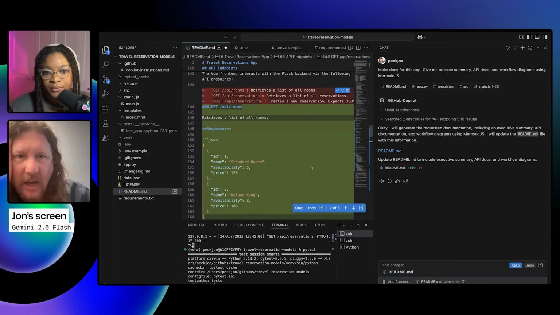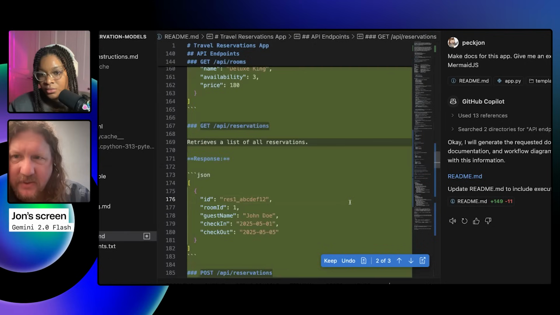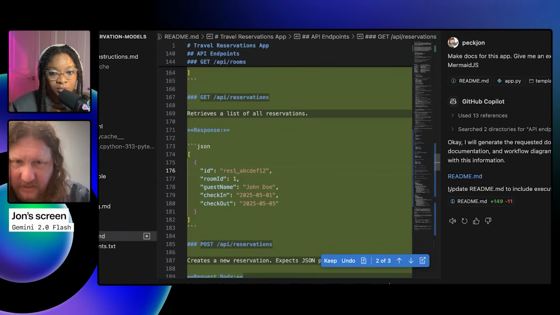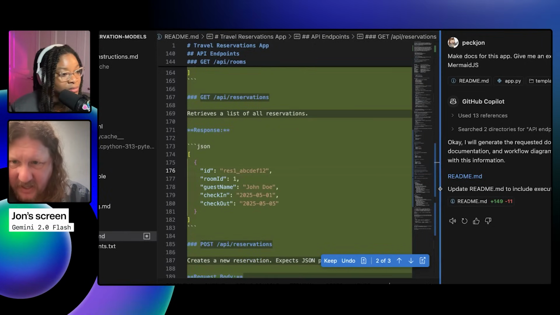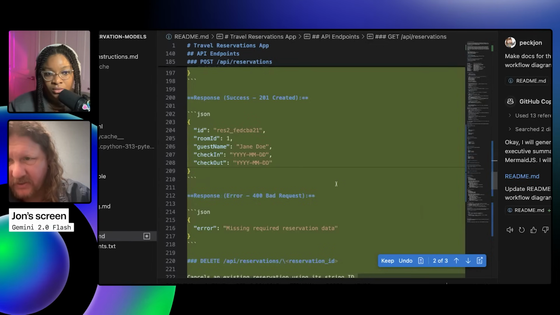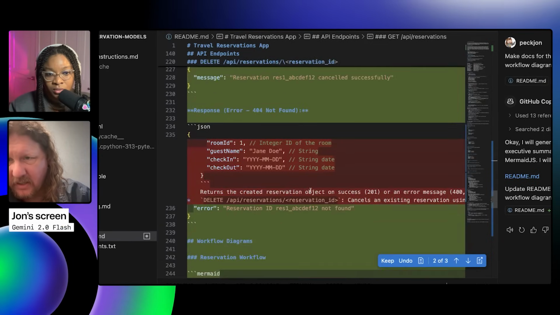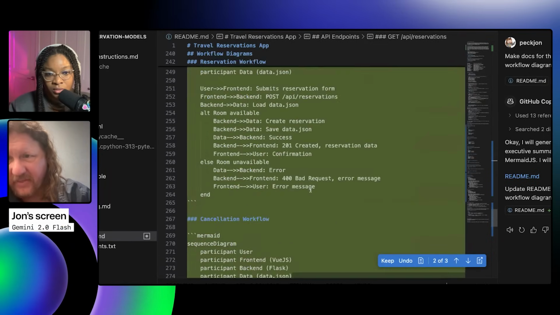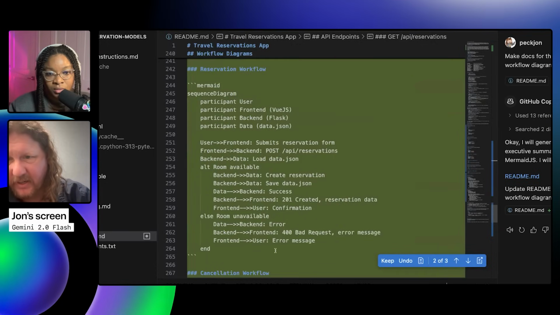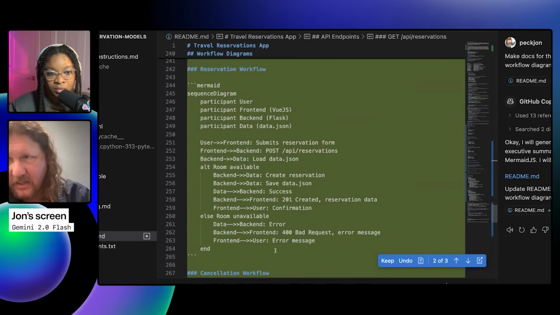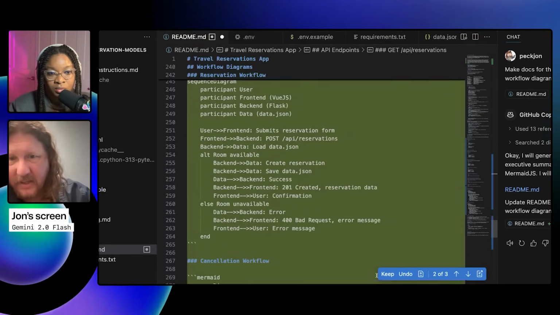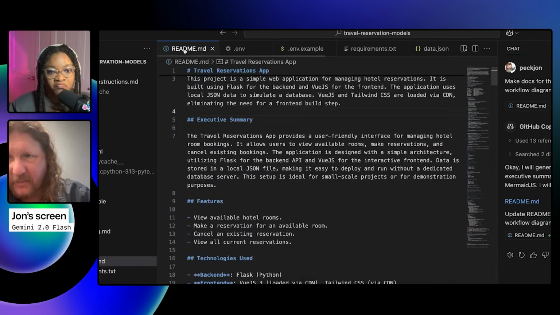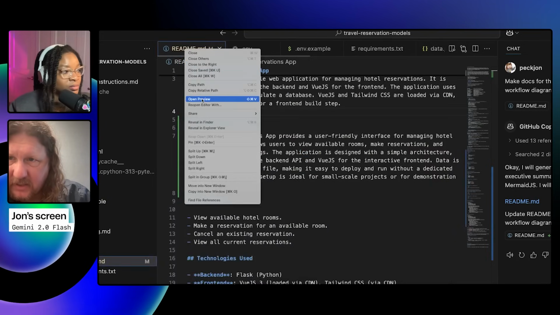There you go. I like what it gave me for output. It's telling me the API, it's telling me the POST, etc. It's got the workflow diagrams. It did it in Mermaid. Great. Let me keep this for now just so I can preview it so we can actually see what it looks like.